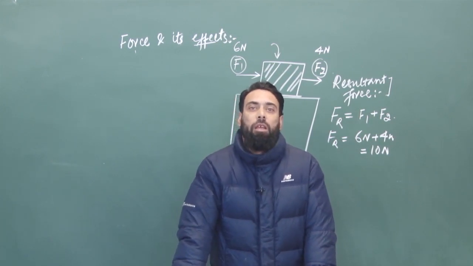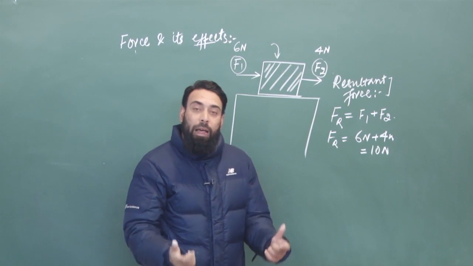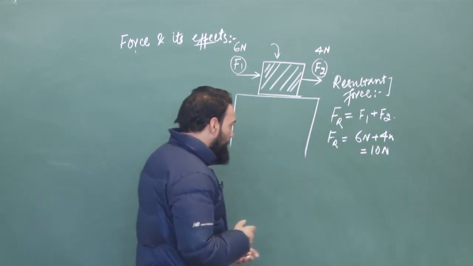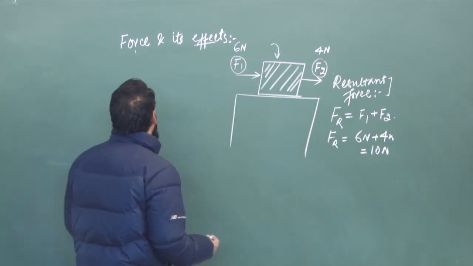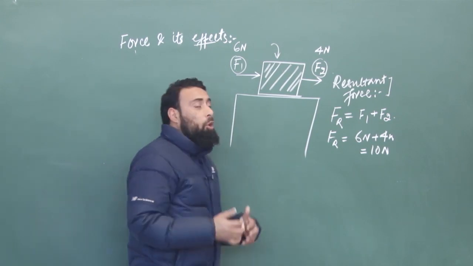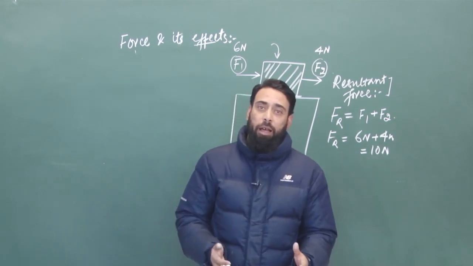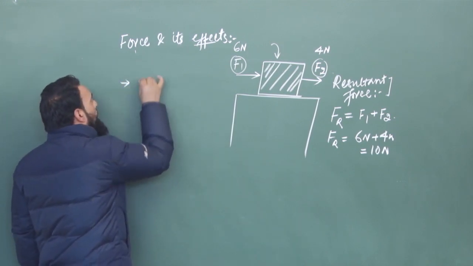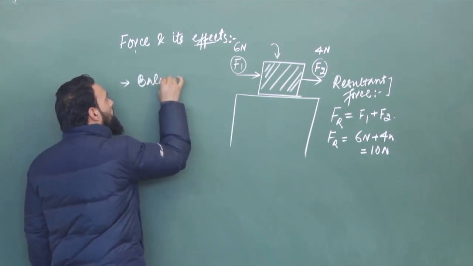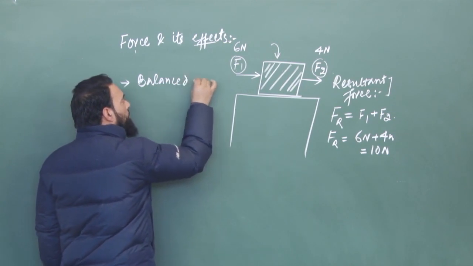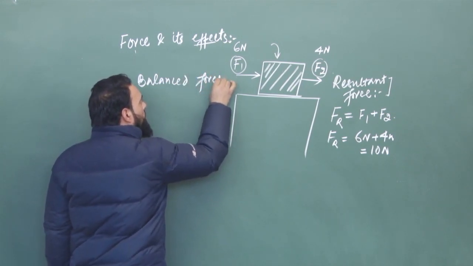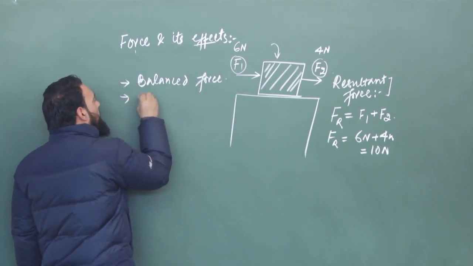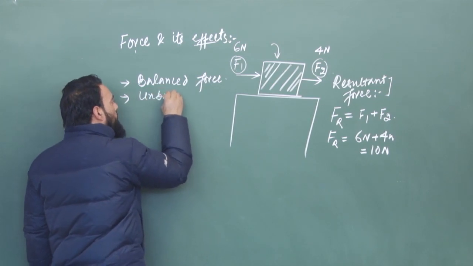We can say these two forces are unbalanced forces. There are two important terms when more than one force is applied on a body: one is balanced force, and second is unbalanced force.